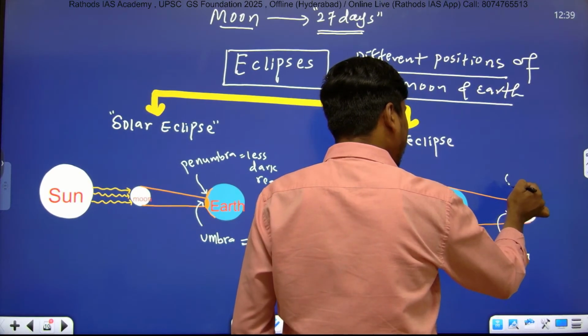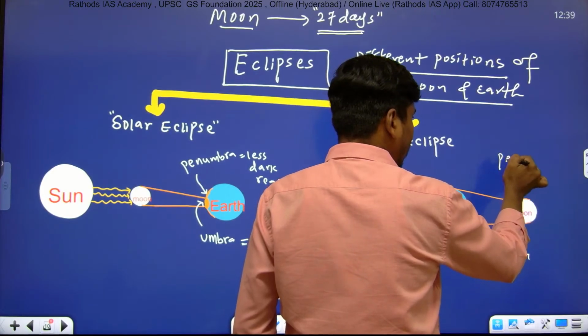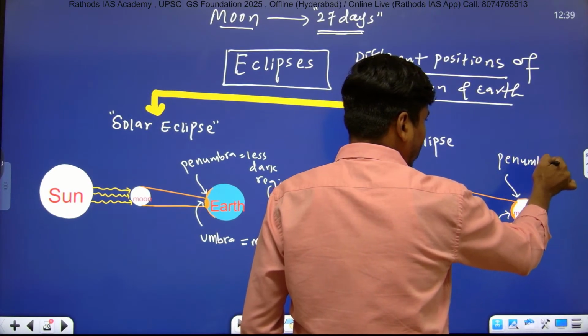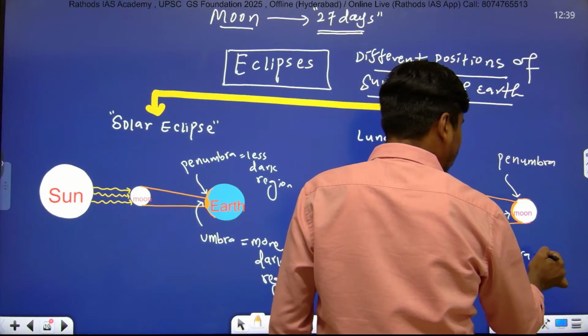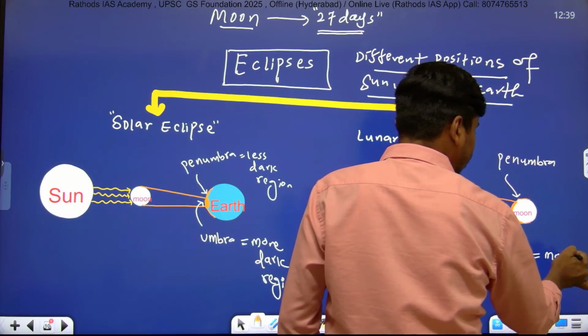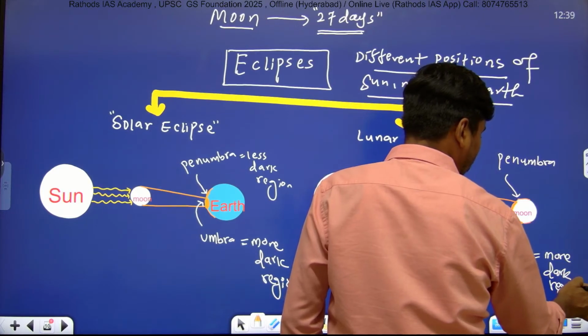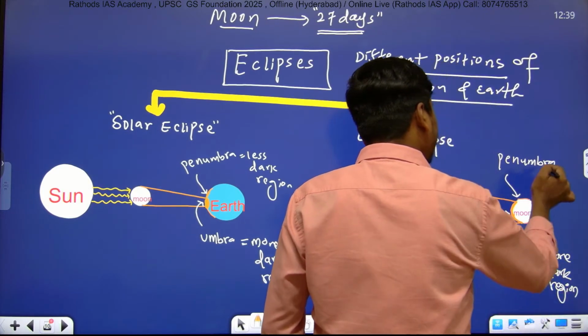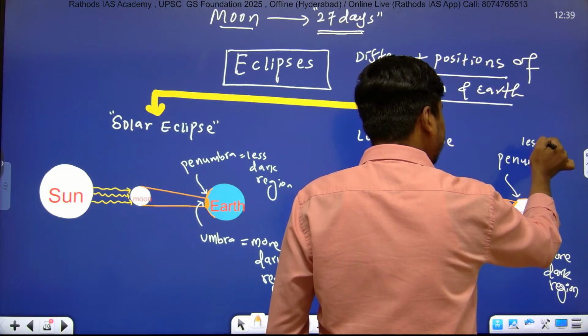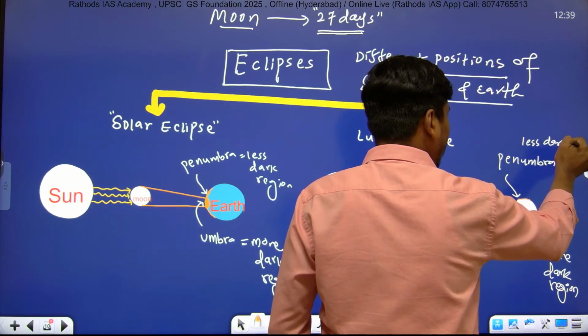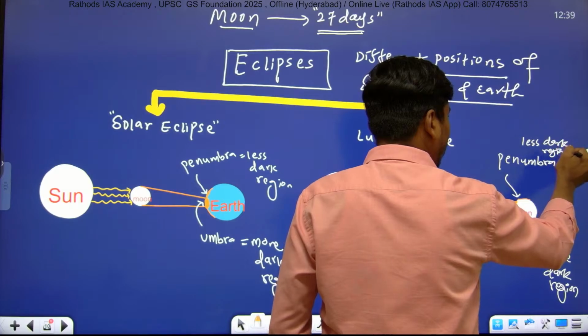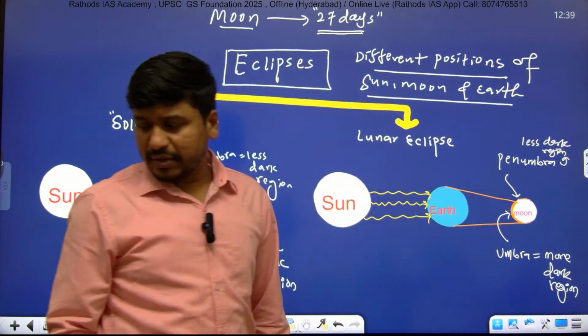Umbra, penumbra. Umbra meaning more dark region, and penumbra meaning less dark region. Right, very important one.